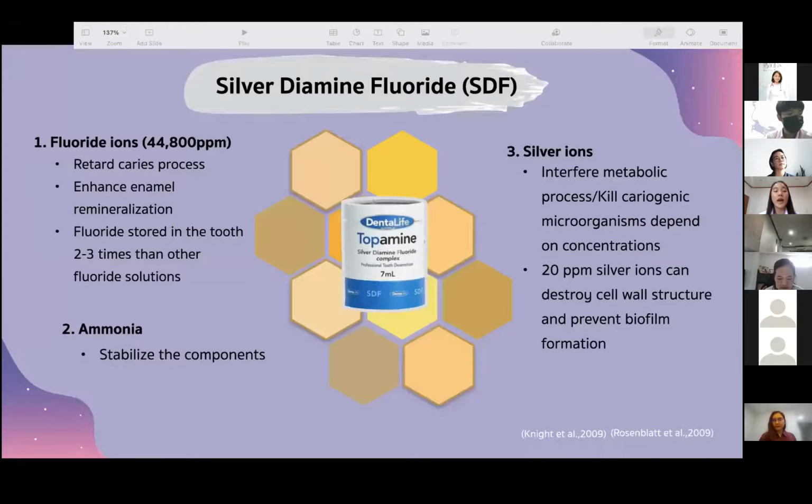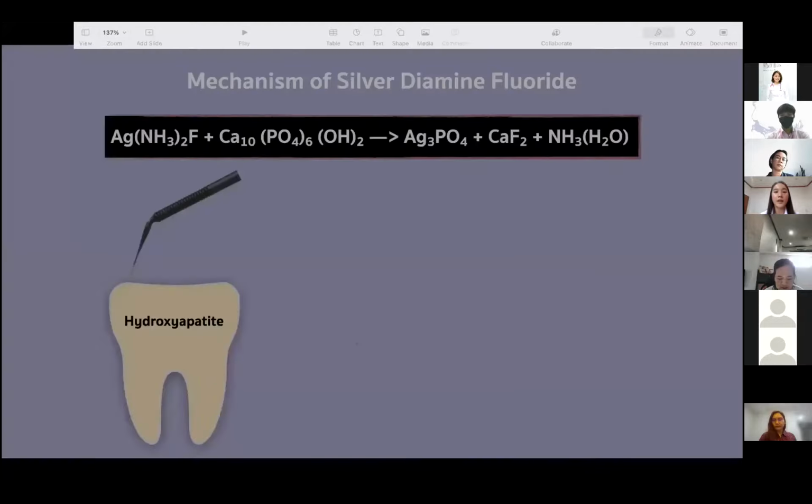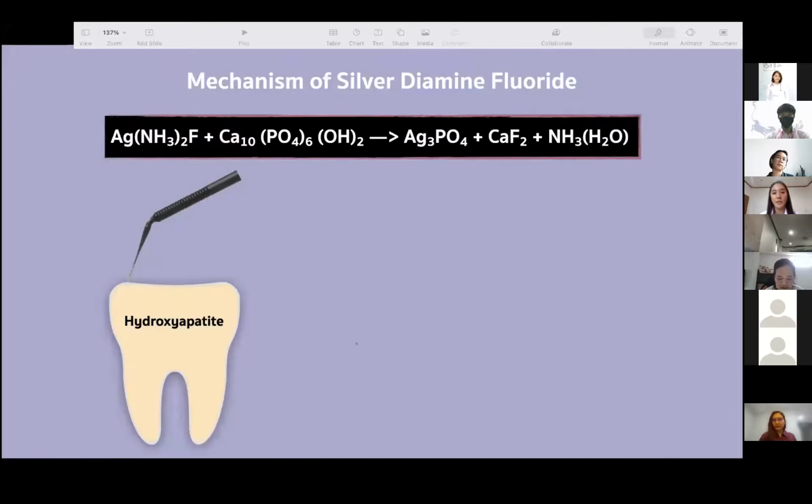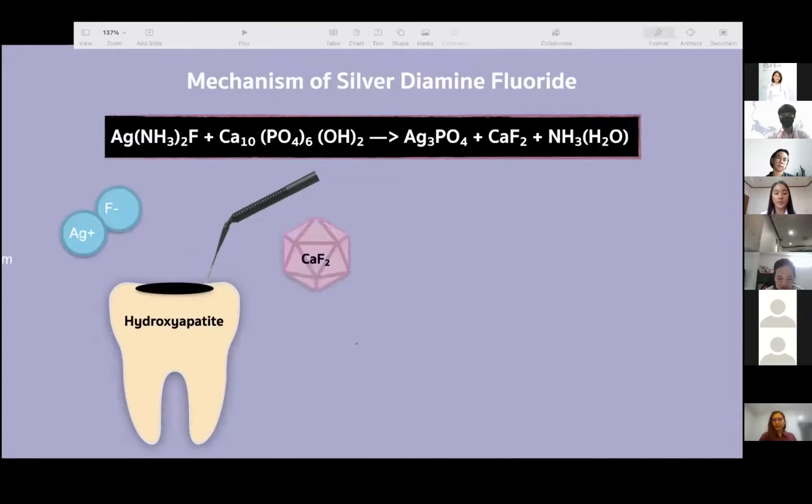Our study proves that SDF is beneficial in remineralizing the enamel caries lesion in primary teeth because SDF has a high concentration of fluoride, containing 5% fluoride or approximately 44,800 parts per million fluoride. And another reason is the mechanism of silver diamine fluoride. After applying silver diamine fluoride, silver ion and fluoride ion will attach to the enamel surface, initiating a chemical reaction forming calcium fluoride and silver phosphate.